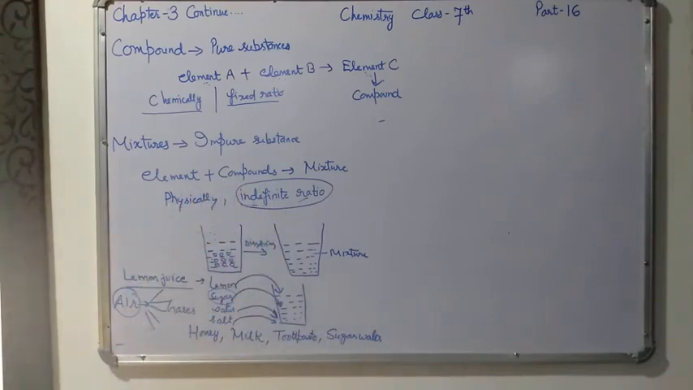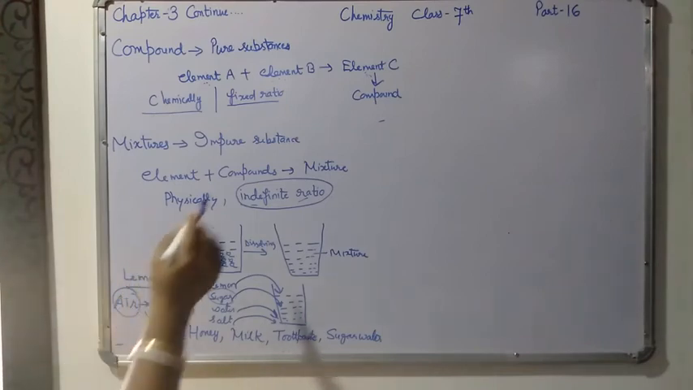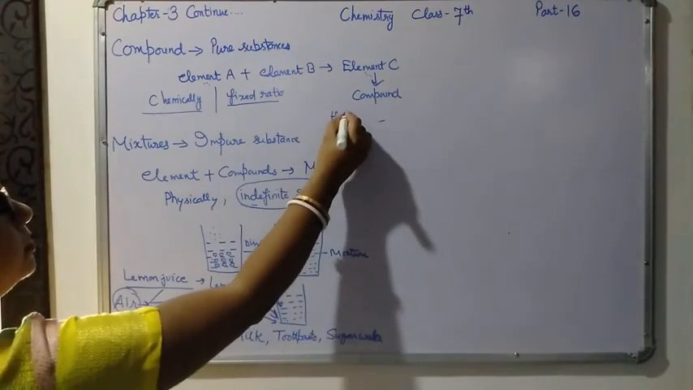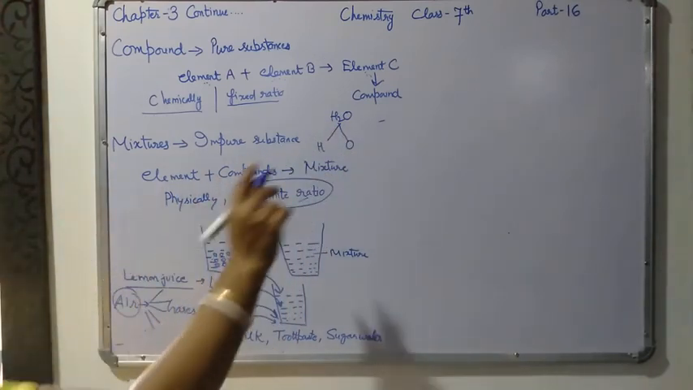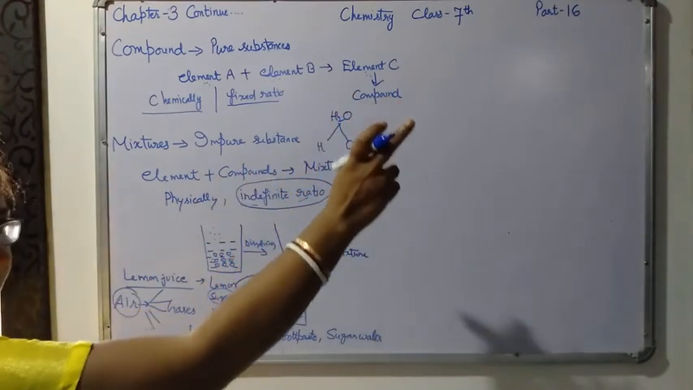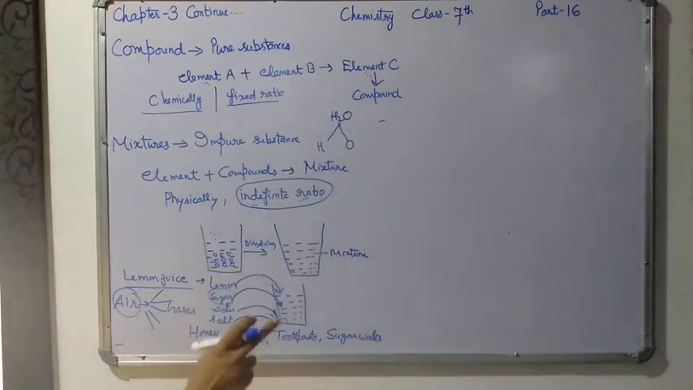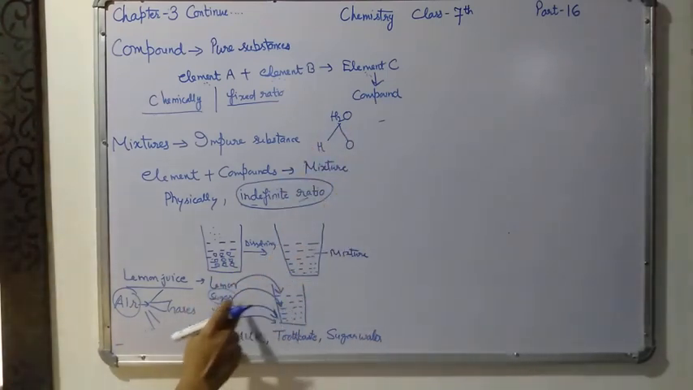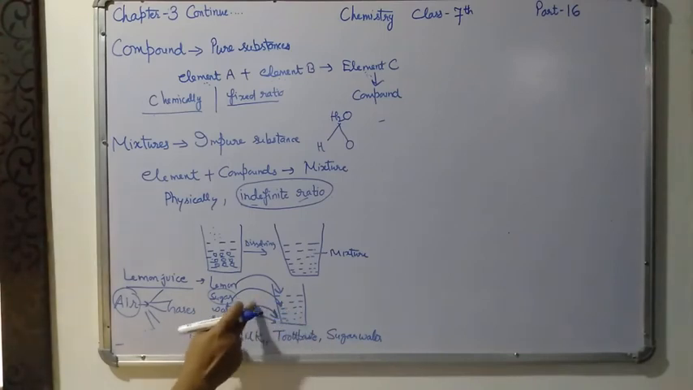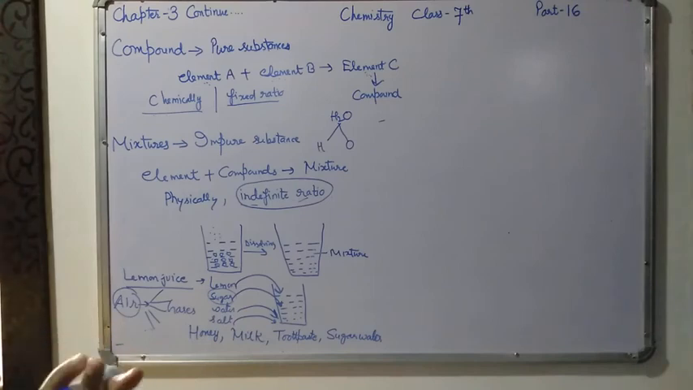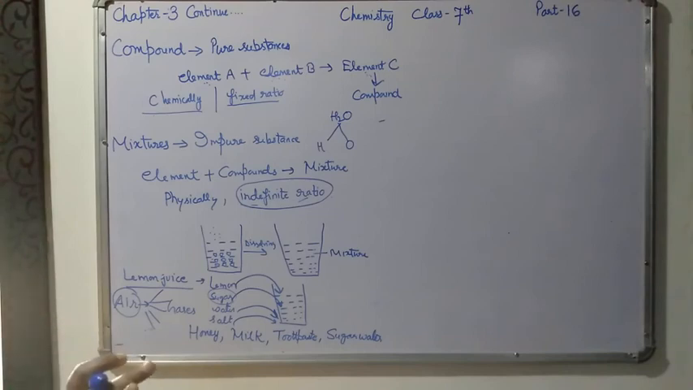Next difference, compounds cannot be broken down into their individual components through physical means. From water we cannot separate hydrogen and oxygen physically, but chemically we can. But a mixture can be separated into its individual components through physical means. From sugar water we can separate sugar and water again by physical means. So many methods are there.